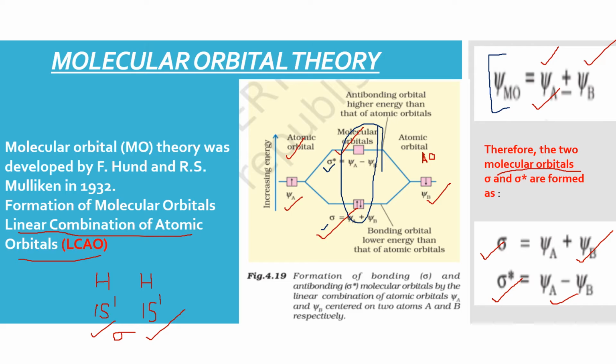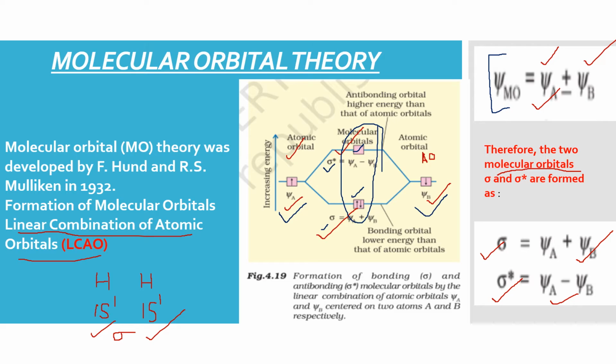So when we draw the MO diagram, which is a very important part of this MO theory, we have to keep this in mind: whatever is the number of atomic orbitals, the same number of molecular orbitals are formed. I have one from here and one from here, two atomic orbitals. So you can see you have these two molecular orbitals.